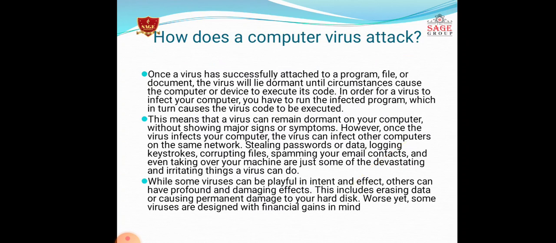Once a virus is successfully attached to a program or file or any document in your system, the virus will lie dormant until circumstances cause the computer or device to execute its code. In order for a virus to infect your computer, you have to run the infected program, which in turn causes the virus code to be executed. Whenever you run that infected code which has the virus attached to it, then only the virus will be activated. Otherwise, it is just sitting idle in your computer. This means that a virus can remain dormant on your computer without showing major signs or symptoms. However, once the virus infects your computer, it can infect others' computers also on the same link.